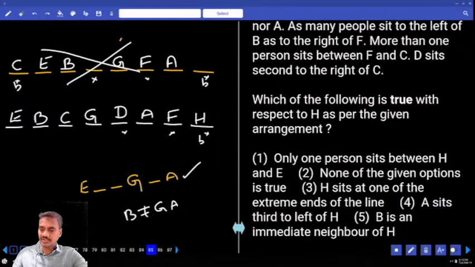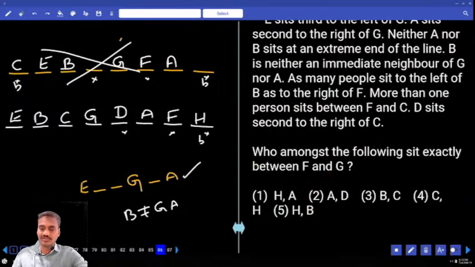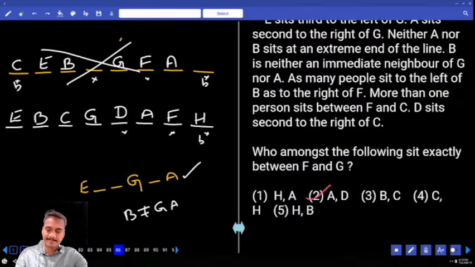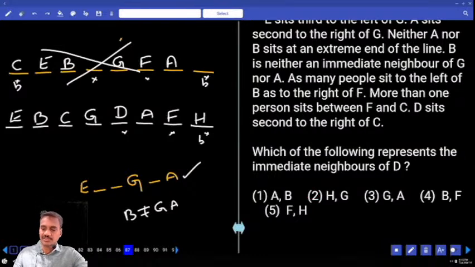And which of the following is true with respect to H as per the given arrangement? H sits at one of the extremes of the line, definitely, 85, choice 3. And 86, who among the following sit exactly between F and Z? Exactly between F and Z, D and A, that is choice 2, 86. Then 87, which of the following represent the immediate neighbors of D, G and A? Choice 3, question number 87.